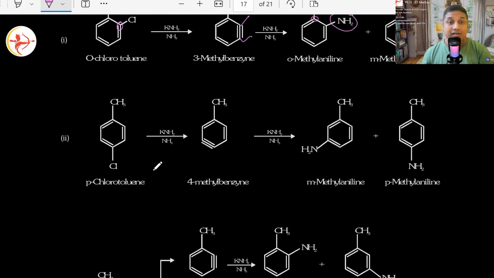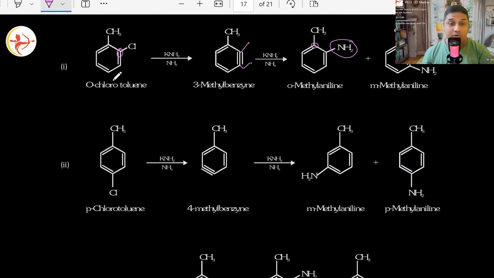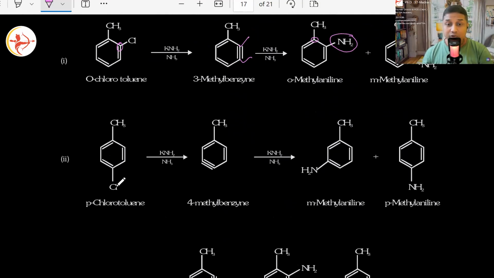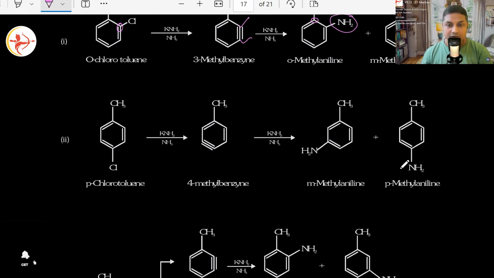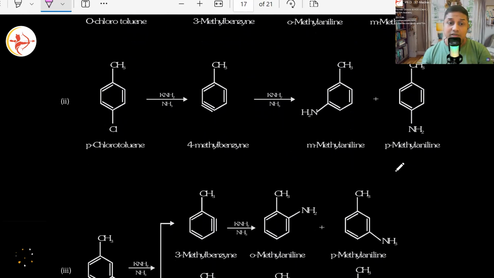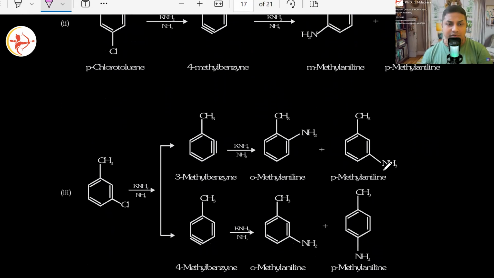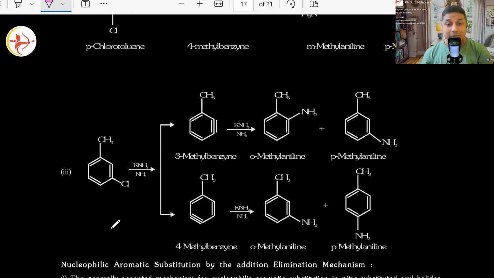Again, this time you have para-chlorotoluene. Here it was ortho-chlorotoluene. Now you have para-chlorotoluene, so you have a benzyne formation between meta and para. You will have a triple bond. Then addition will happen. Now this time NH2 can go to meta position also, meta to this methyl, or at para. So these two formations are possible. Good? This is how we have to see. Only positions we have to see. That's all. This is the power of mechanism.